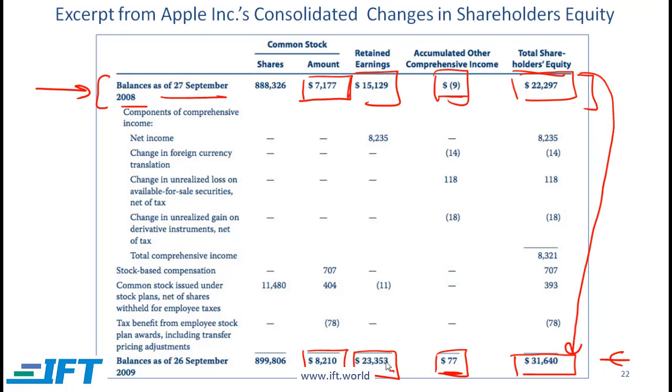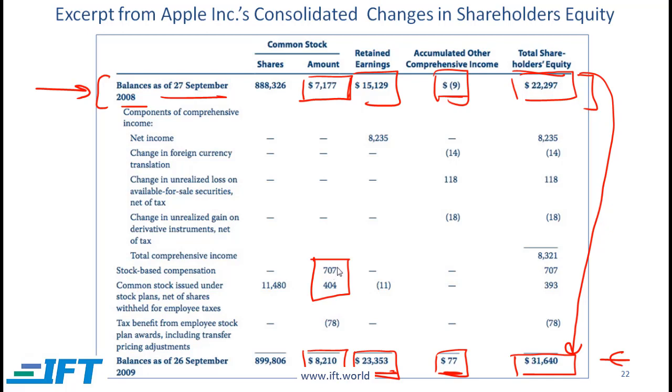What you can notice from the bottom line is that a significant contribution came from retained earnings, which is good, but let us evaluate this a little more. When you look at common stock, the company has issued new stock. The company has some stock-based compensation, and then there is common stock issued under stock plans.